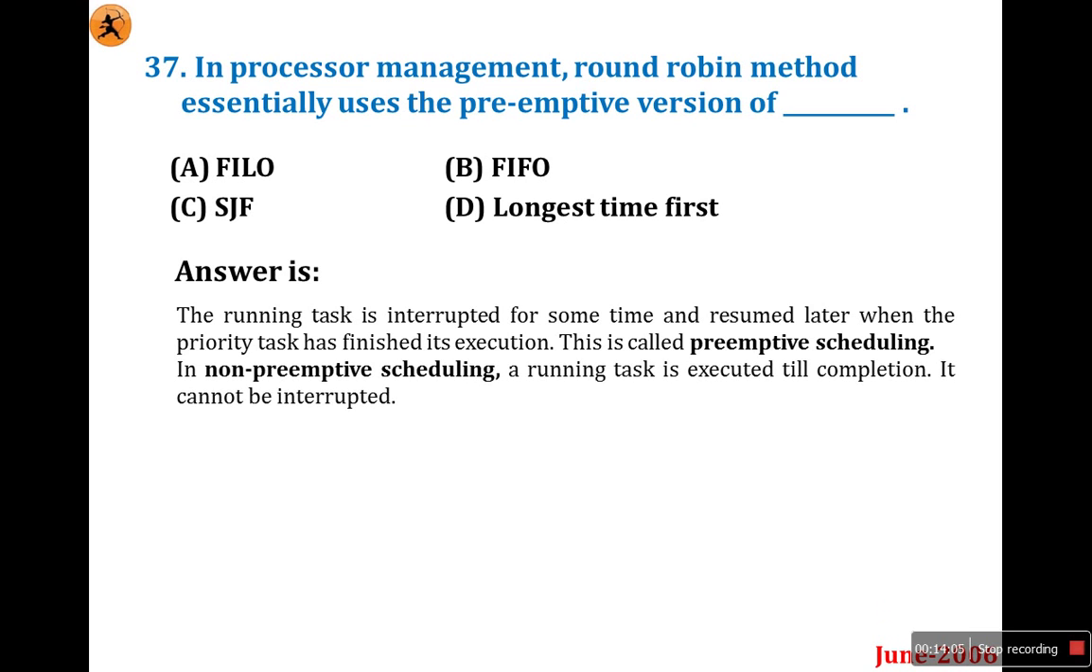But what is non-preemptive scheduling? The running task is executed till completion. It cannot be interrupted. Once it is allocated and starts execution, it will not move on to the next process. Up to completion it will run. That's why it is non-preemptive scheduling.